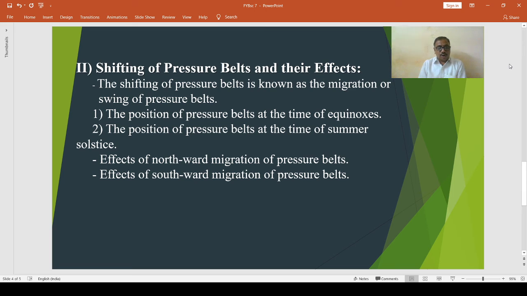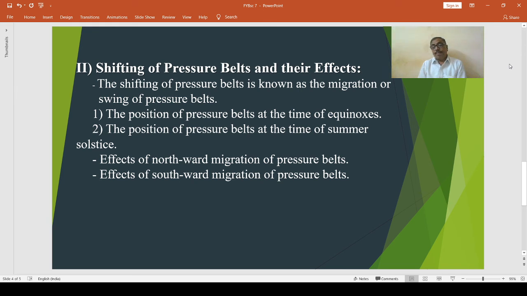The equatorial low pressure belt extends between 0 degree and 10 degree south latitudes, and the subtropical high pressure belt extends between 30 degree and 40 degree south latitudes in the southern hemisphere. Then the subtropical high pressure belt lies between 20 degree and 30 degree north latitudes in the northern hemisphere.